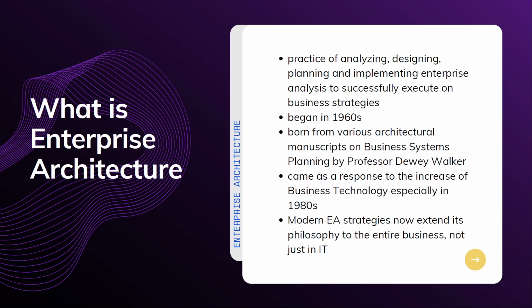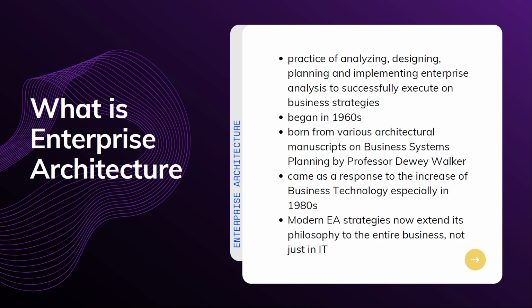So the EA framework came as a response to the increase of business technology, especially in the 1980s, when computer systems were just taking hold in the workplace. So companies soon realized they would need a plan and long-term strategy to support the rapid growth of technology that remains true today.